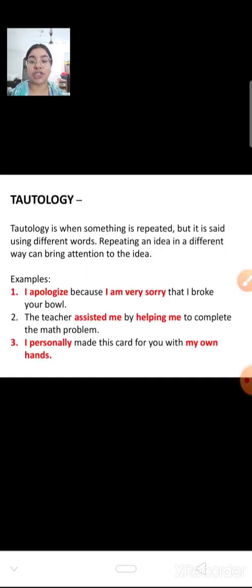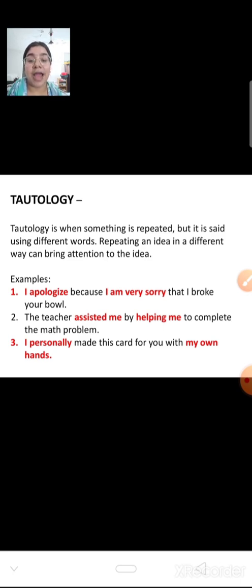Now the next is tautology. Tautology is when something is repeated, but it is said using different words. Repeating an idea in a different way can bring attention to the idea. Like I want to say, I'm sorry, and I apologize from my heart. That means I am saying I'm sorry, and in another way I am saying I am apologizing. So I am saying the same thing but by using a different phrase.